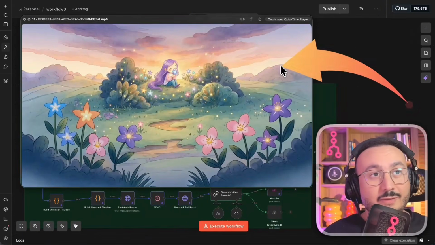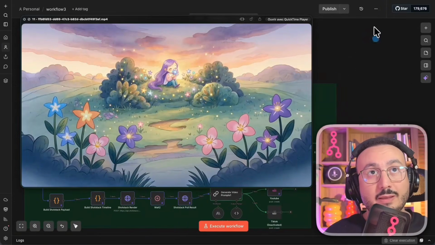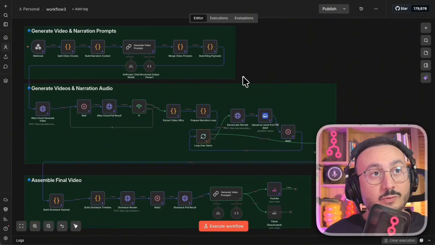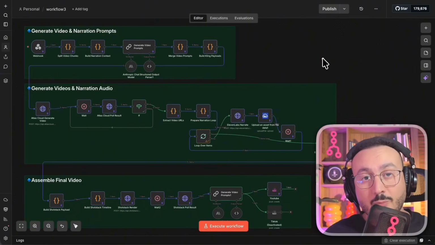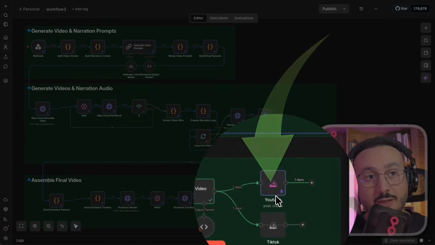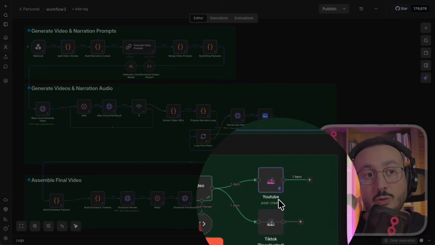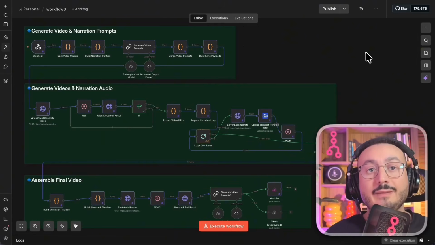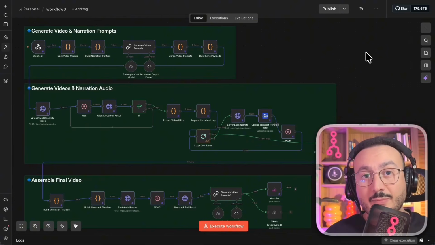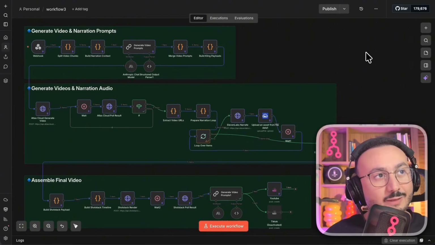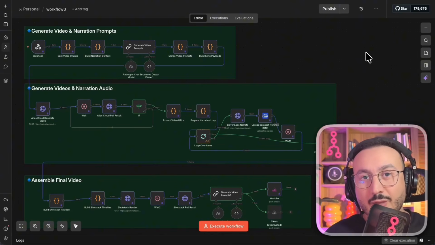It's really impressive actually, this quality of result. So today, thanks to this workflow, I can create the video, create the audio, and above all, publish it using tools that allow you to post it on YouTube or even on TikTok if you want. So stay until the end. I'm actually going to give you the workflow. I'll explain it to you step by step. In fact, the flow of information and how to execute this workflow and how the data flows.